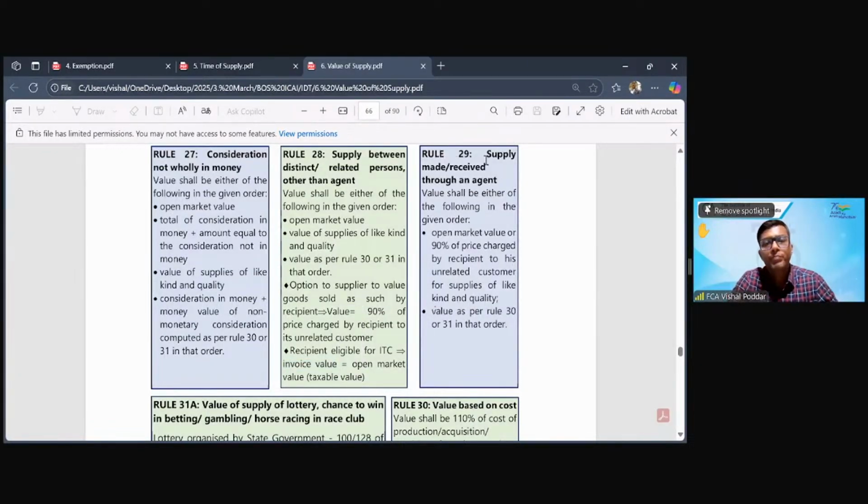Then we were on rule 29, where the supply is made to or through an agent.